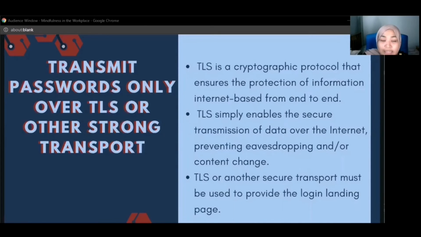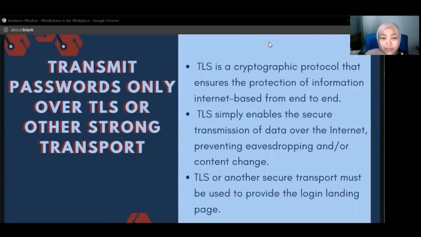TLS is a cryptographic protocol that ensures the protection of internet-based information from end to end. It can normally be used in email, instant messaging, and voice over IP, as well as internet services such as DNS and NTP.